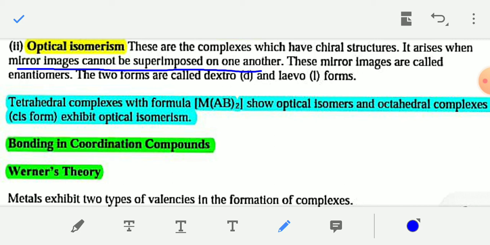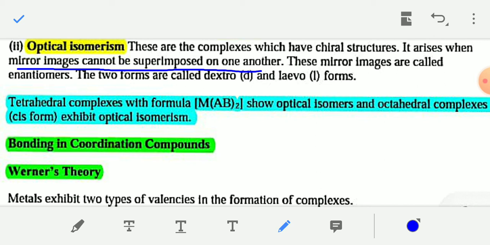When the mirror image of a compound is not superimposable on its original structure, then the substance is optically active. These mirror images are called enantiomers, and these optical isomers have two forms, called dextro and levo forms.